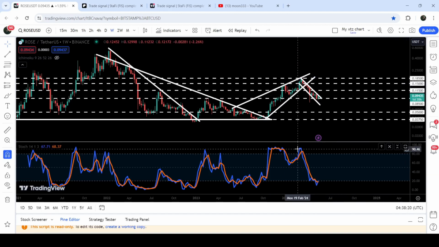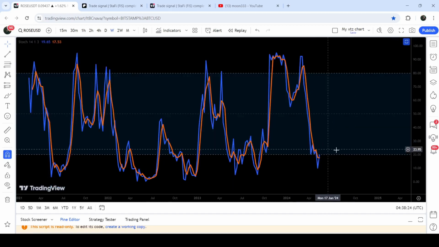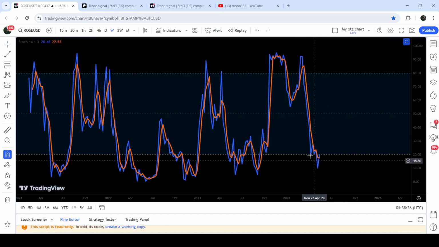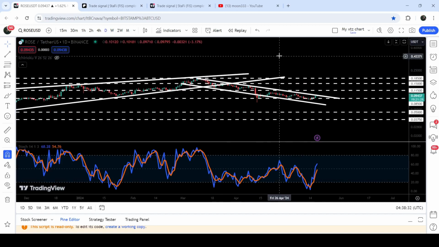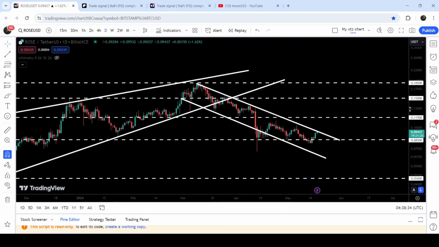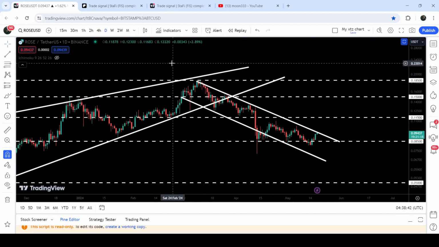This time the price line has again dropped down to this next support, that is at 8.5 cents. And the price line and stochastic have entered the oversold zone, and we have just received a bull cross between the blue line and the orange line, and therefore there is a probability that we may break out the resistance of this down channel on the daily time frame chart. And after the breakout, the target to the upside will be here at the top of the channel. That will be approximately at 18.5 cents.